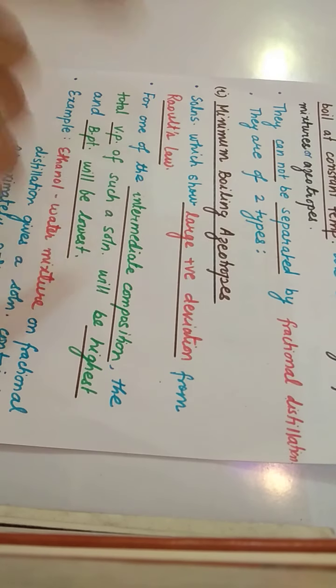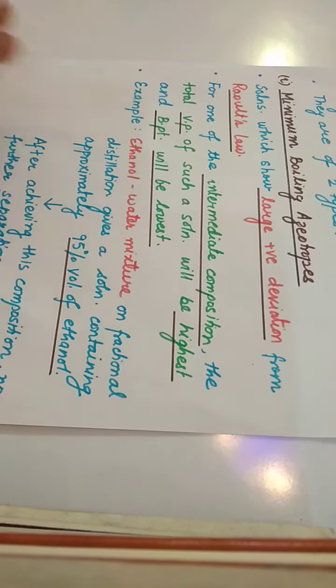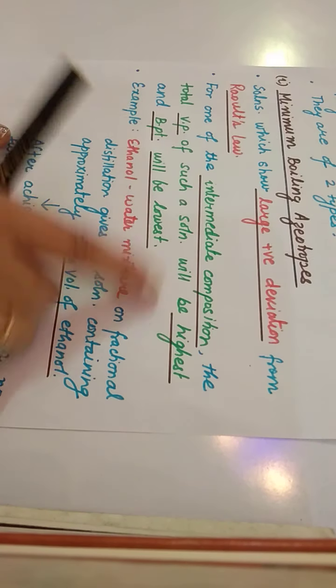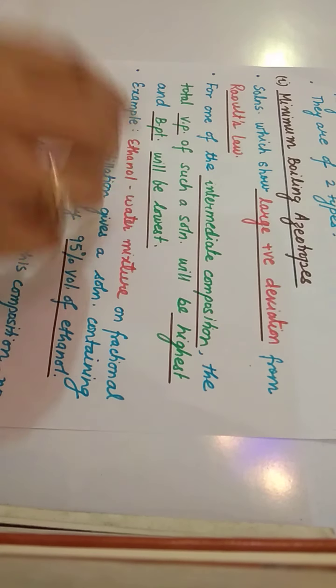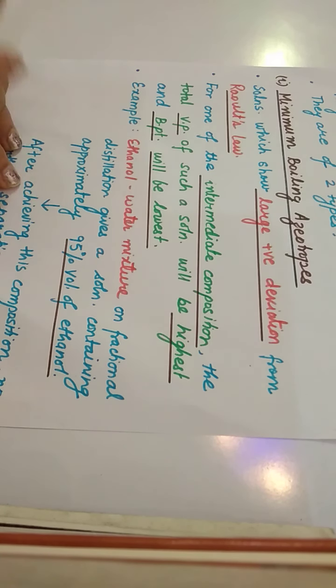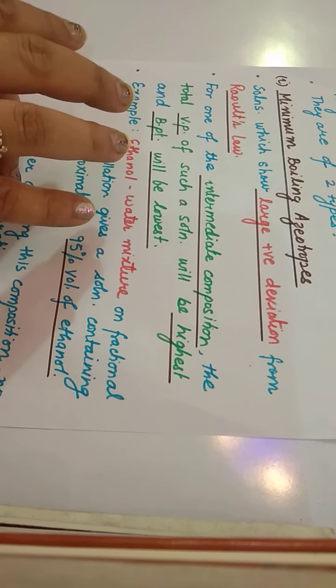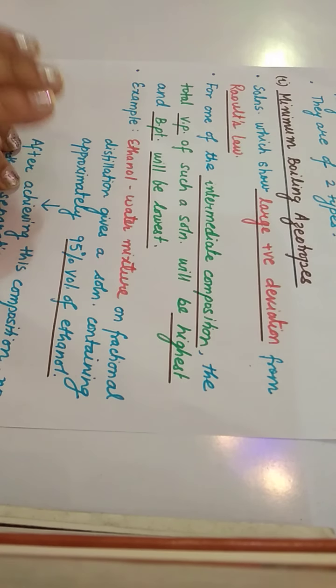Now children, this occurs at a fixed composition. At an intermediate composition, the vapor pressure of such a solution will be highest, meaning a large number of vapors are formed. The more vapors formed, the more the vapor pressure.